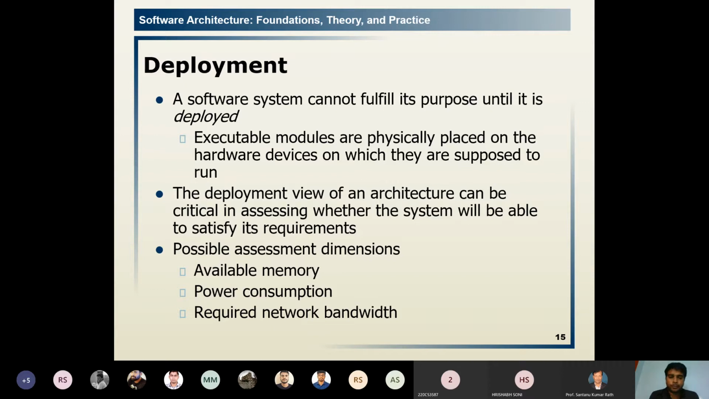One is the available memory. Then the power consumption. Then the network bandwidth, so that it will be faster. How little power it consumes means the battery power consumption, and then the size of memory. So these three things should be critically assessed. If these things are well optimized, then we can fulfill our requirements. This type of stage occurs during the deployment.